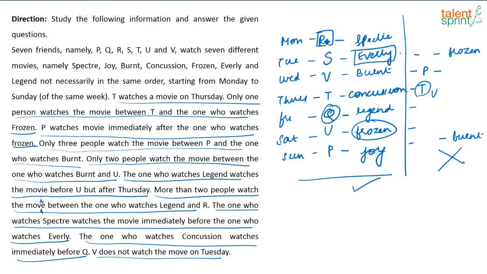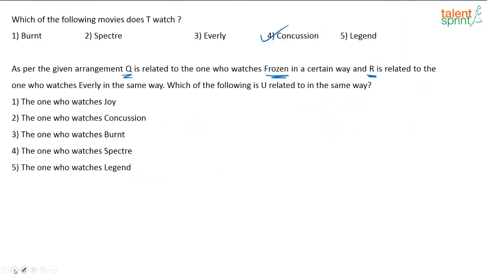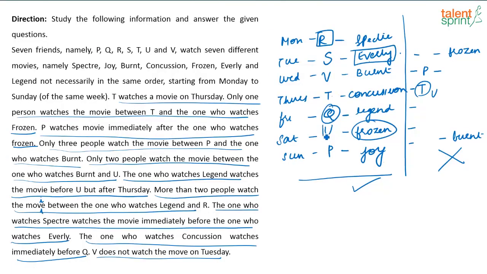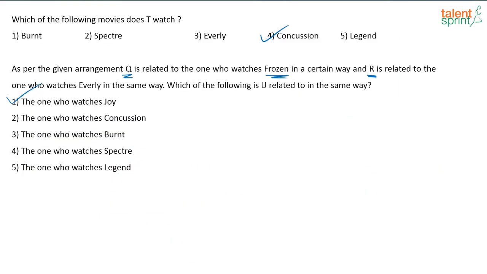So basically, R next day which movie? Q next day which movie? Similarly, what are they asking? In the same way, U is related to what? So U is related to, this is U, correct? This is U. U should be related to Joy. Option 1 will be your answer.